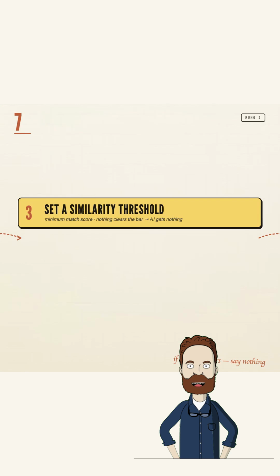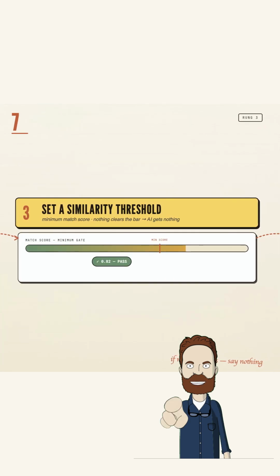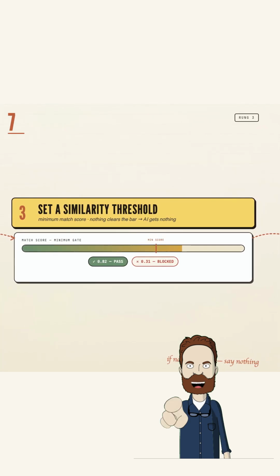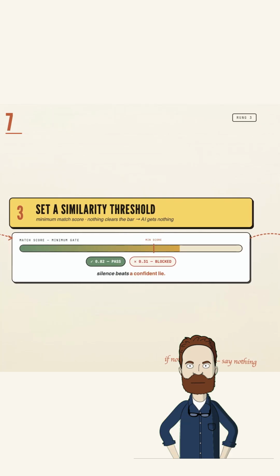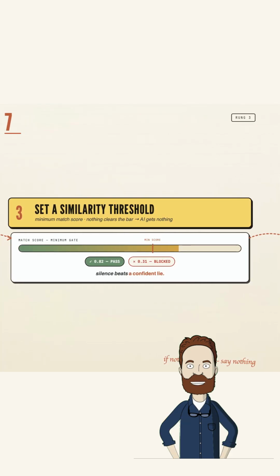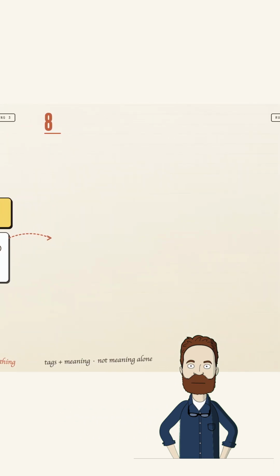3. Set a similarity threshold. That's just the score for how close a match has to be before the AI is allowed to use it. Set a minimum. If nothing clears the bar, the AI gets nothing, and that's a good thing. Silence beats a confident lie.